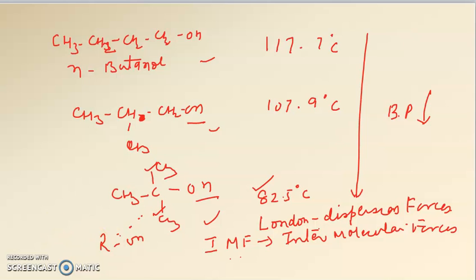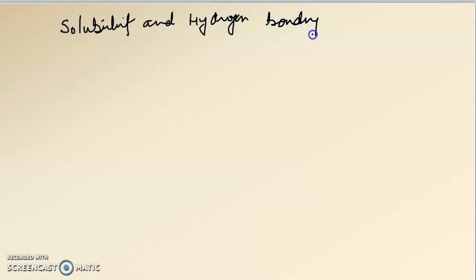We can now discuss the solubility of alcohols and hydrogen bonding, and how hydrogen bonding affects the solubility of alcohol molecules. So the next topic is solubility and hydrogen bonding in alcohols. Why are they soluble in water? Same answer, hydrogen bonding. They are soluble in water due to hydrogen bonding.